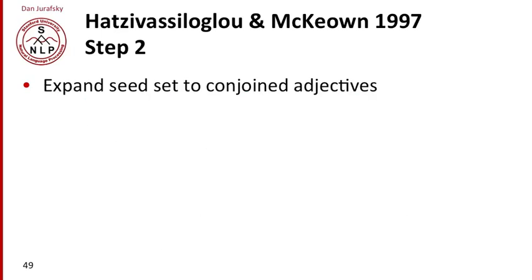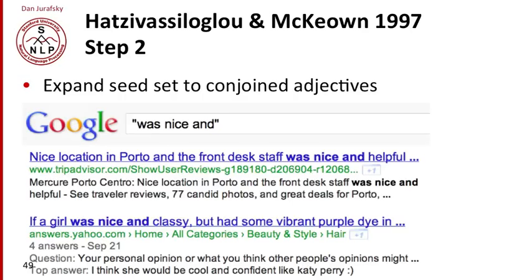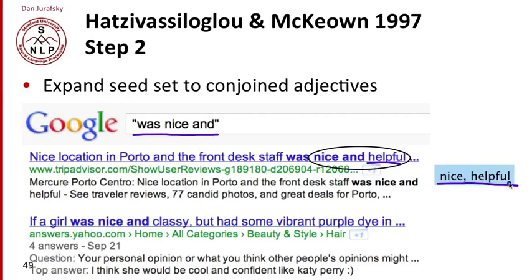Now from the seed set, they expand that to any adjective that's conjoined with a word in their seed set. So for example, we can go to Google and type in "was nice and" and look at what words occur next. What do we see after "was nice and"? Well, we see "was nice and helpful". So that tells us that nice and helpful are likely to have the same sentiment. And here we see "nice and classy", so that tells us that nice and classy might have the same sentiment. We can do that for all sorts of words that occur conjoined with our seed set, and we take any word that occurs frequently enough in the right conjunction with our seed set words.